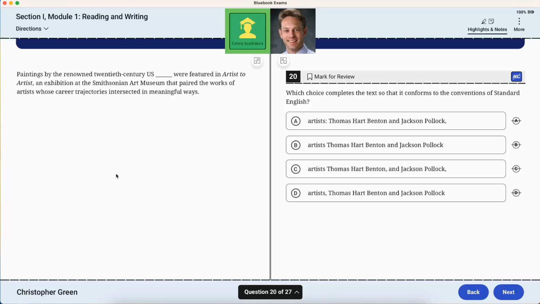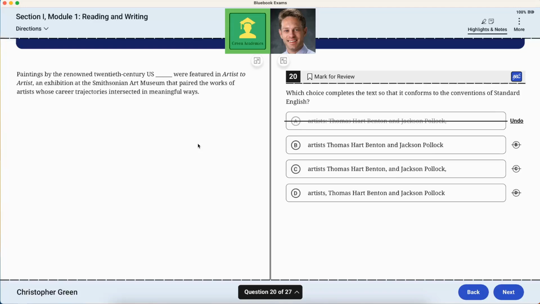I'm going to read it each way. Paintings by the renowned 20th century U.S. artists. Well, it can't be A, because what comes before the colon always has to be able to stand on its own, so it's definitely not that. By the renowned 20th century U.S. artists Thomas Hart Benton and Jackson Pollock were featured in, I think it may well be the one with no pause, but let's always consider all four of them.